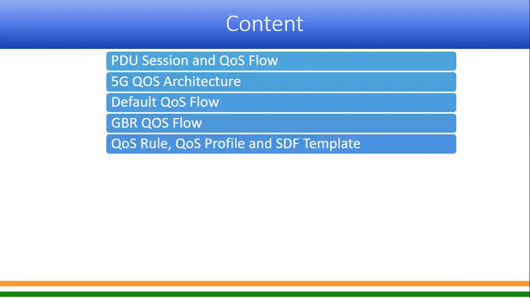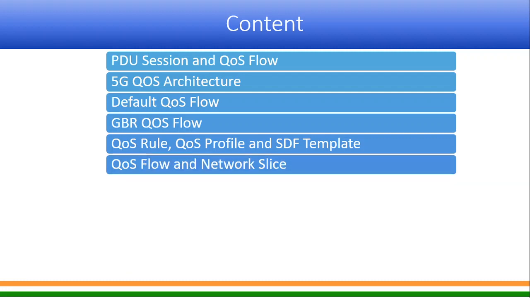And then we'll go slightly deep into what is default quality of service flow, what is guaranteed bit rate quality of service flow, and then what is quality of service rule, what is quality of service profile, what is SDF template. There are a lot of terminologies and names.